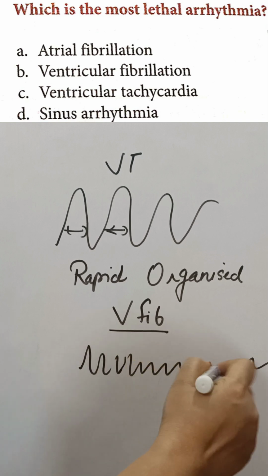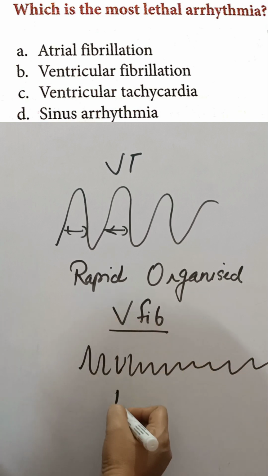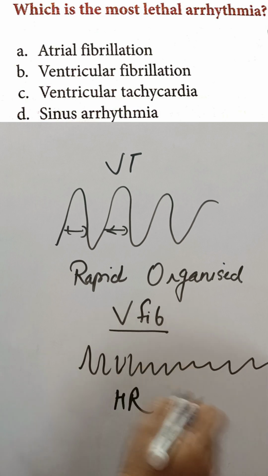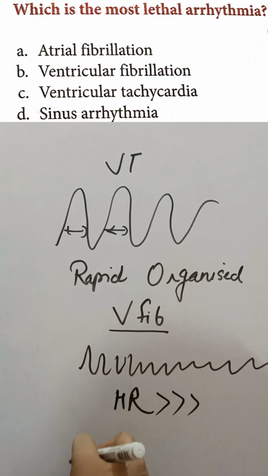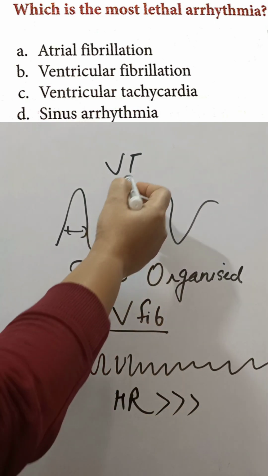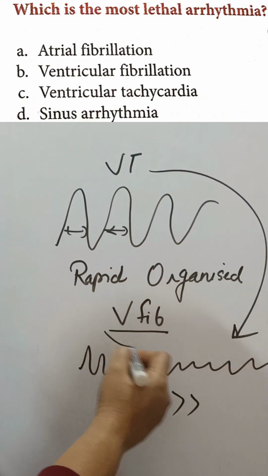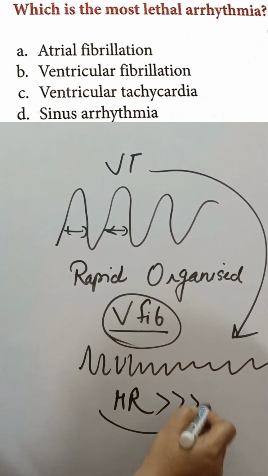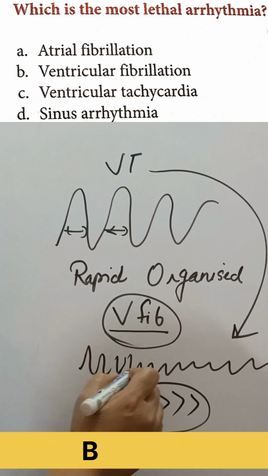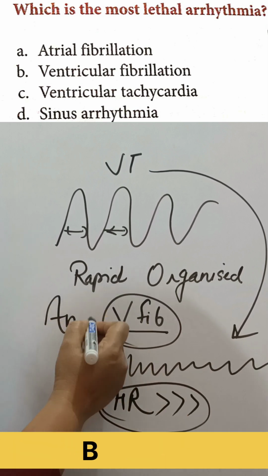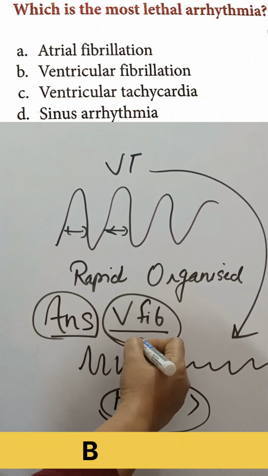And the ventricles are rapidly contracting and the heart rate is very high. So VT is converted into VFib. So VFib is the most lethal arrhythmia, right? The answer is ventricular fibrillation.